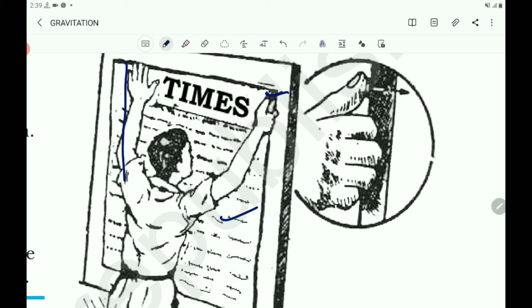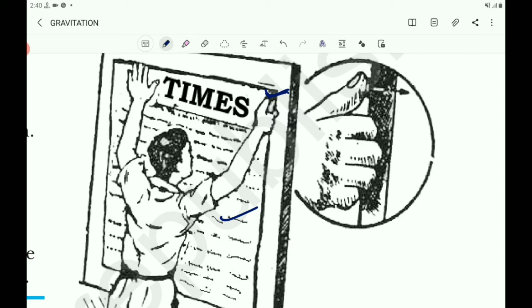Here there is a board, and the force will be in the direction perpendicular to its surface. This force acts on a smaller area at the tip of the pin.